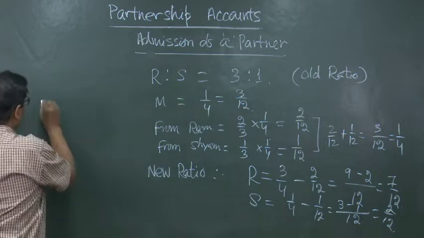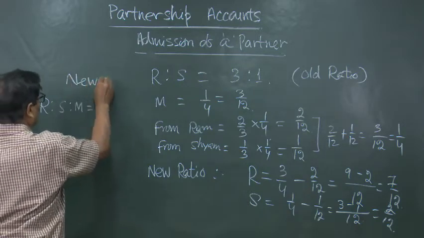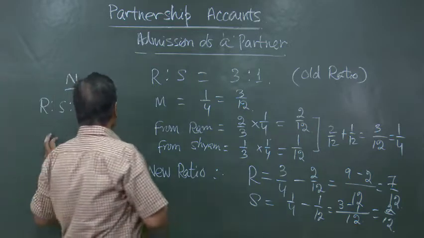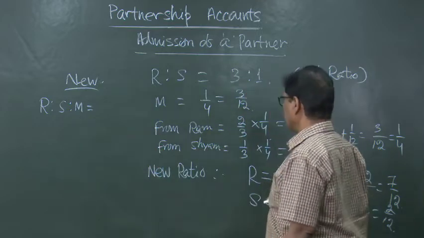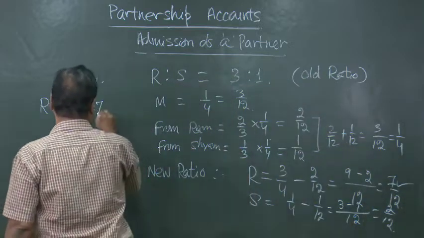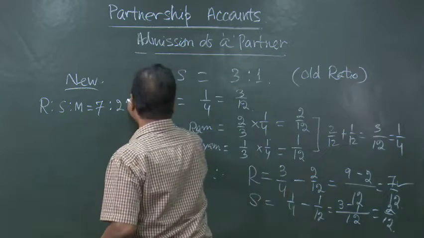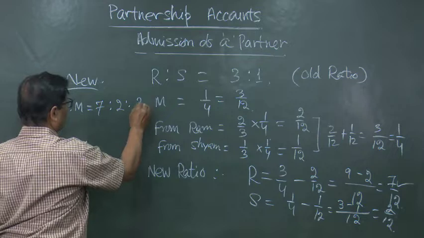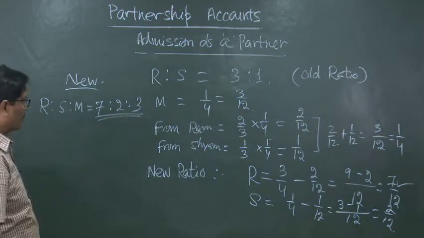So, Ram is to Sam is to Mohan in the new ratio: Ram will have 7 by 12, that is 7, Sam will have 2 by 12, that is 2, and Mohan will have 3 by 12, that is 3. So, this is the ratio, 7 plus 2 plus 3, again coming to 12.